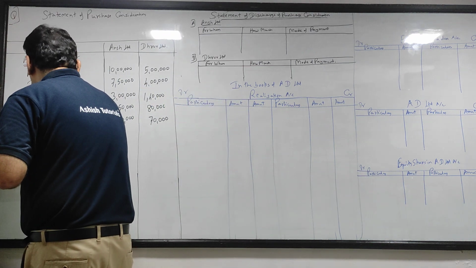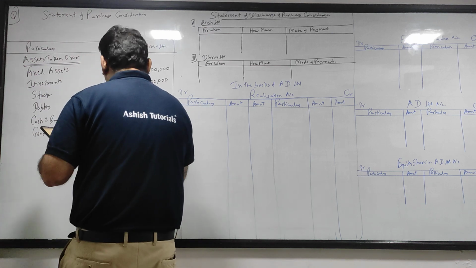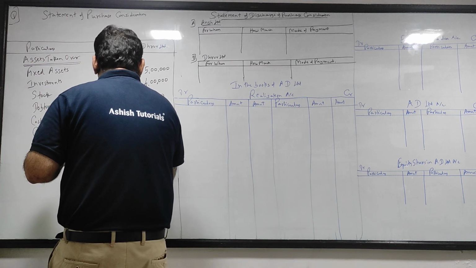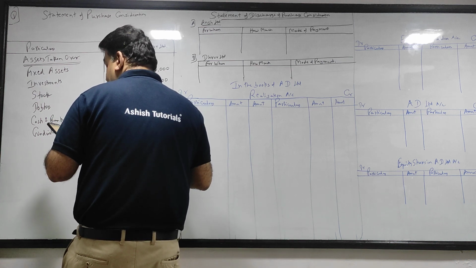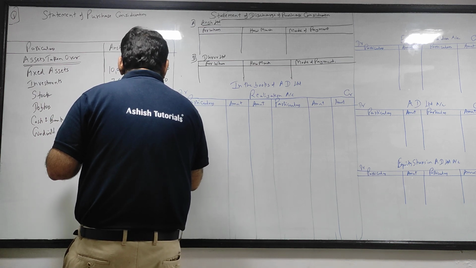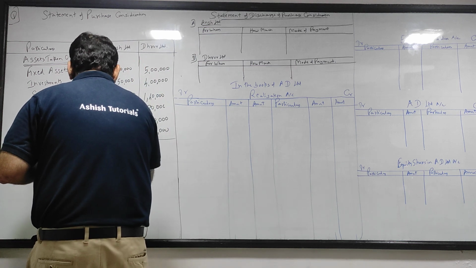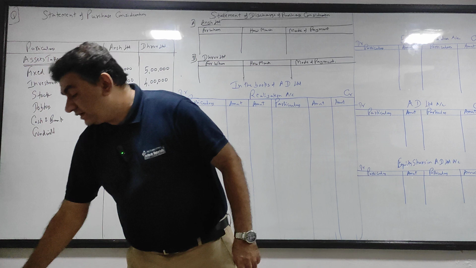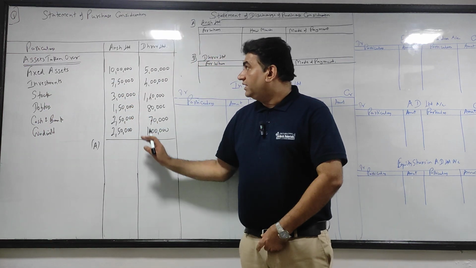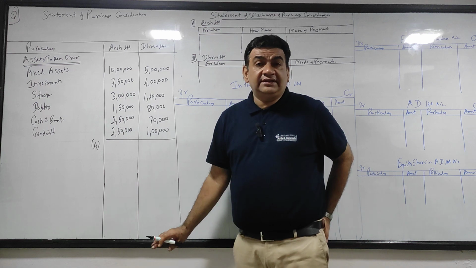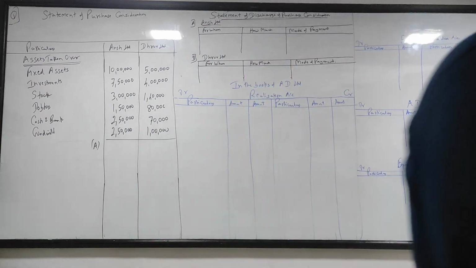So यहाँ पे PC में goodwill 250 for Ansh and 1 lakh for Dhruv Ltd. Clear with this, guys?